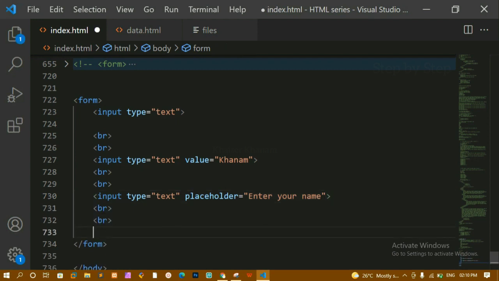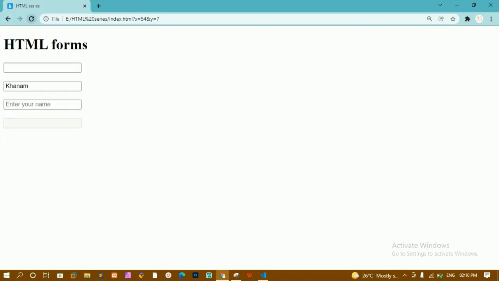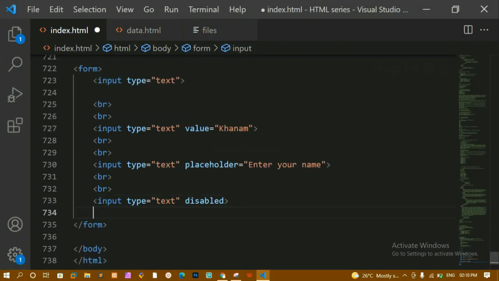Next, let me just paste here break. Next we are having disabled. I'm just going to write here input field. Type is equal to text. You can give any type. Here I'm just going to write here disabled. Okay, by the name itself we can understand that will be disabled. I cannot insert or I cannot type anything here. Okay, that is disabled. And also for buttons it is very useful.